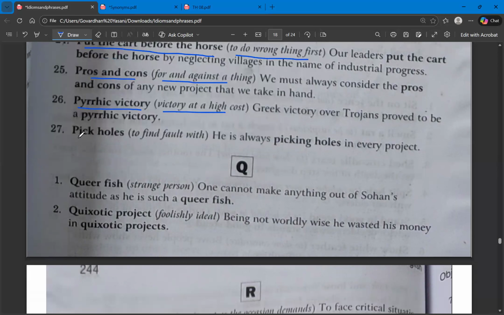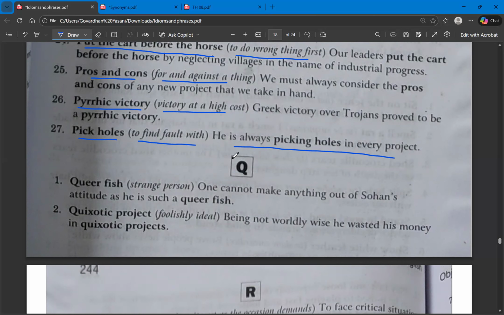The next one, pick holes. Pick holes means to find fault with. He is always picking holes in every project. That means he is always finding faults in every project. That is the meaning of pick holes. So with this, we have covered P letter idioms also.